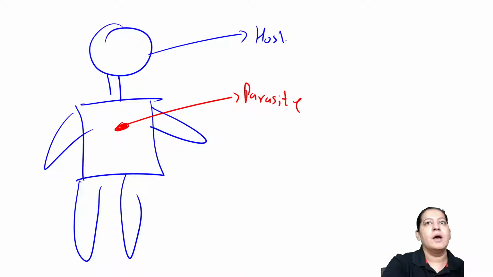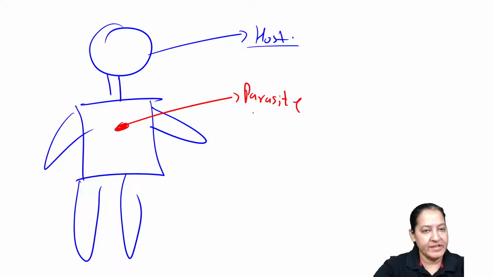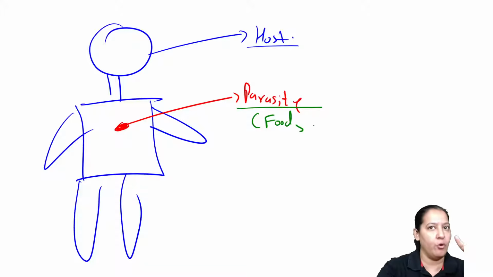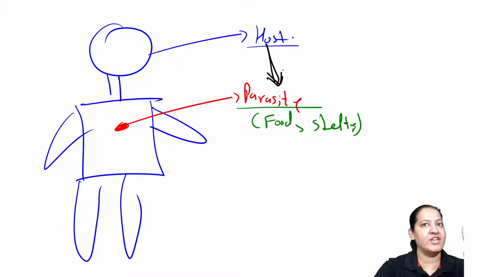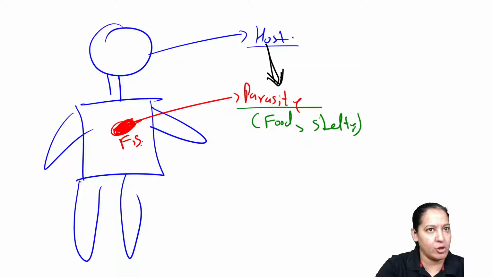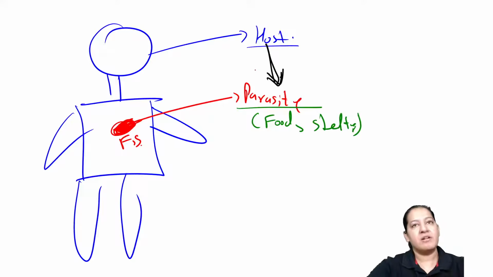So you can see the parasite is the organism which resides inside the host and obtains two things from the host. Number 1, food. Number 2, shelter. Basically, the host is giving food and shelter to the parasite. You can see inside, this is a parasite. This parasite is obtaining food and shelter by remaining inside the host.